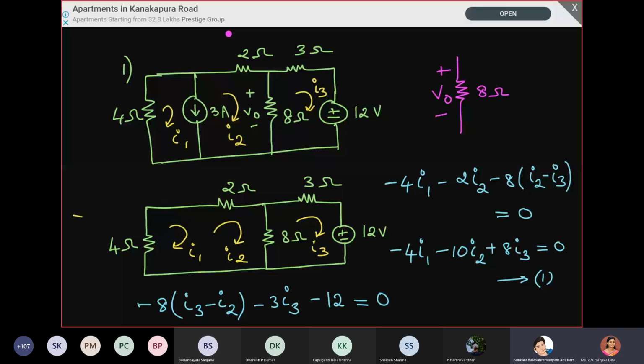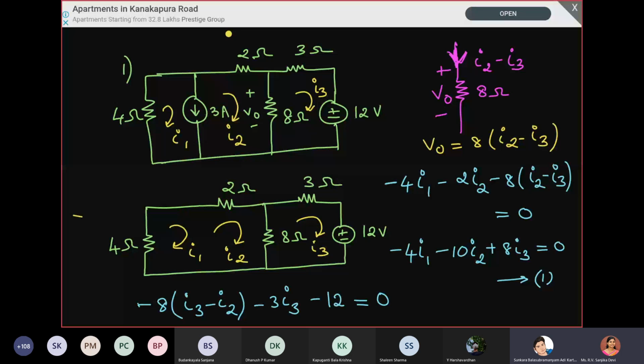Ma'am, in case there is no voltage source, can we take this current source as one only, or do we have to apply superposition? If there is only one current source present in the middle, even then you need not worry. We have to remove the current source, and for the remaining part of the circuit, we have to apply mesh analysis. Then only the resistors will come in. Resistors will be there, no? And anyway, we are only fixing the loop currents I1, I2, I3. We will be able to solve it still, because anyway for the circuit there is a source.